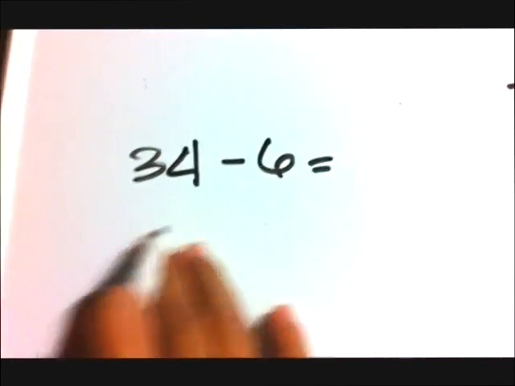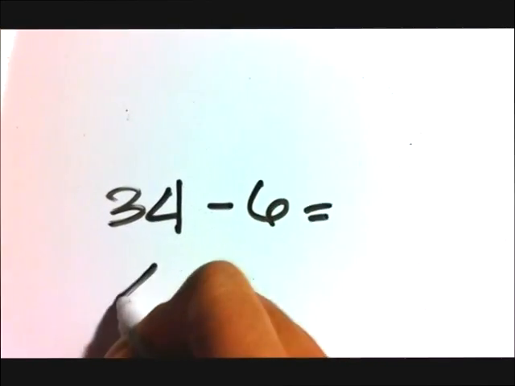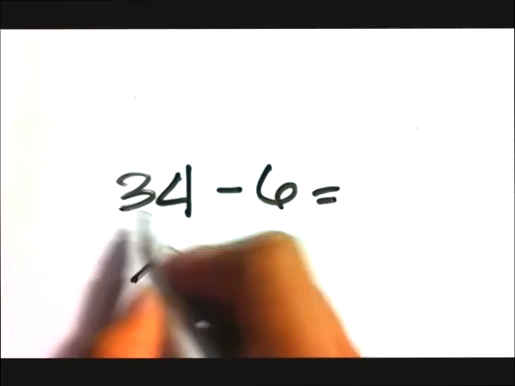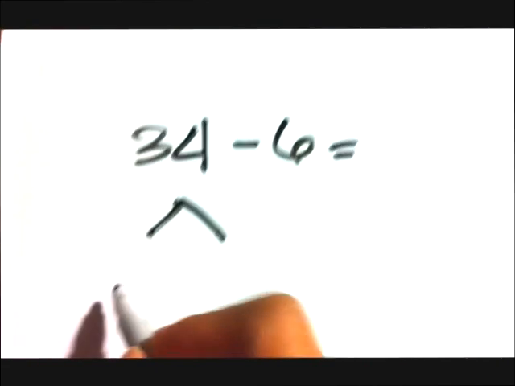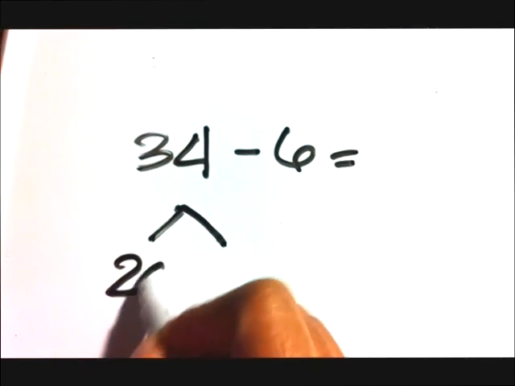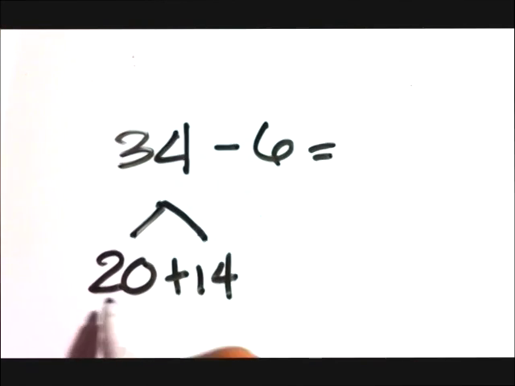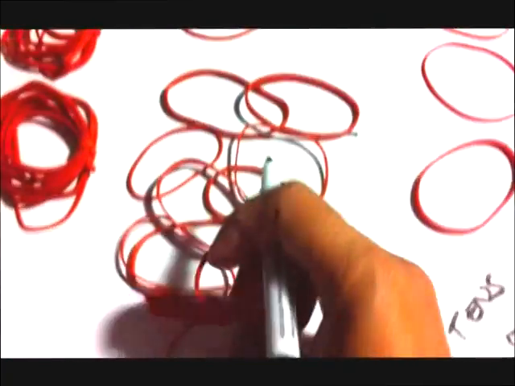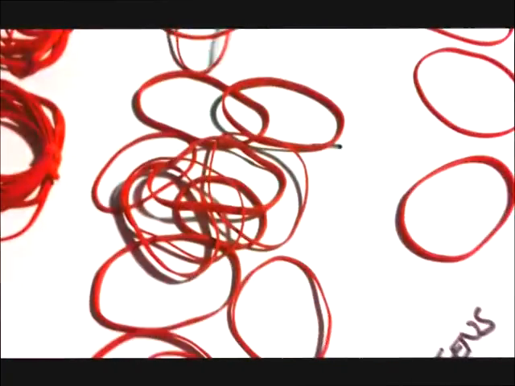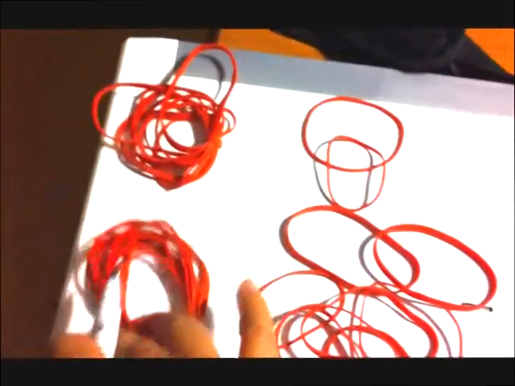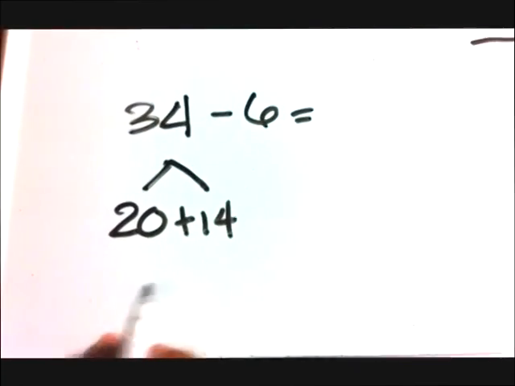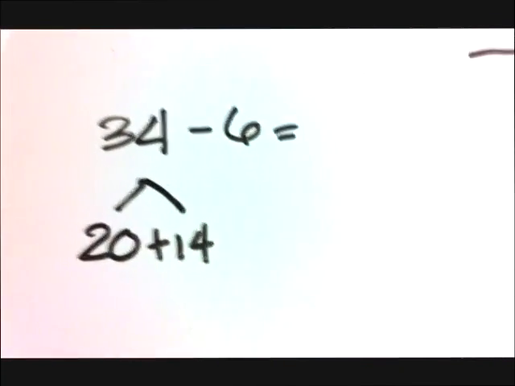How do we write that here? Basically what we did is take the number 34 and make it 20 plus 14. Isn't that right? 20 plus 14 is still 34. In rubber bands, these are your 14 ones, because they're not bundled up, so there are 14 ones. And you have 2 tens, that's 20. So that is how it is represented in writing.